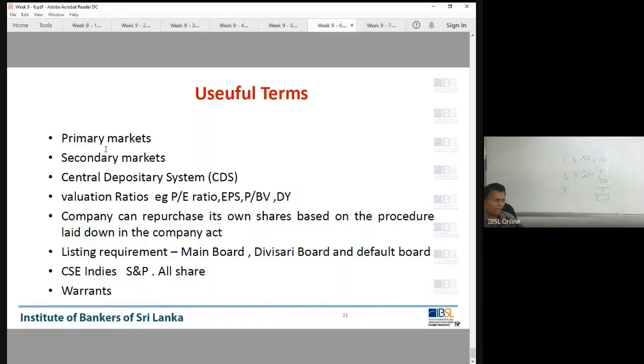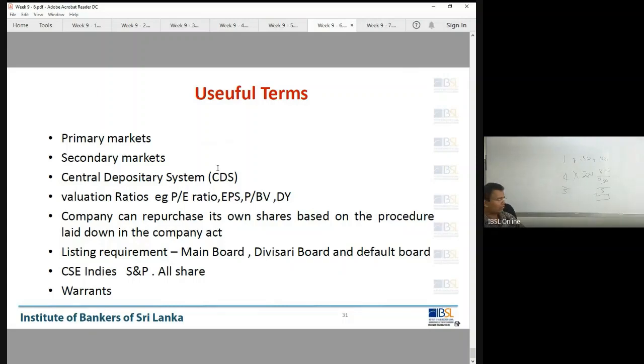What are the useful terms we need to discuss? Primary market, we have discussed. Secondary market, yes. CDS, we just discussed: where your share account is maintained, that is CDS. Valuation and PE ratios, we'll be discussing in investor ratios. A company can repurchase its own shares, recently introduced with the changes to the Companies Act. Listing requirements, done. CSE indices: did we discuss or not? Yes, we discussed S&P and the All Share Price Index. Remember.